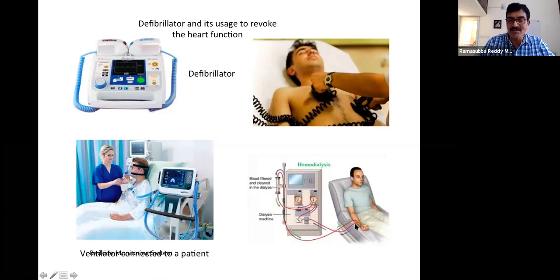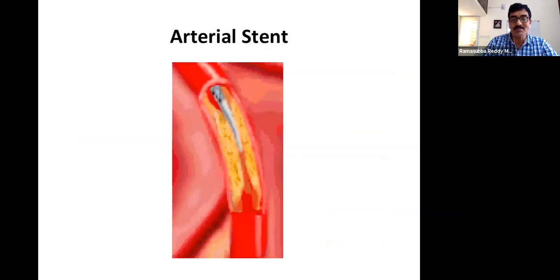And this is the dialysis machine. They take out blood from the artery and then it comes here, they purify it and then put it back into the person again. So this is the hemodialysis. And this is a ventilator. It supplies oxygen or oxygenated air to the person. Some oxygen supply will be coming from outside and it will be mixing and then administering the appropriate amount of oxygen to the subject.